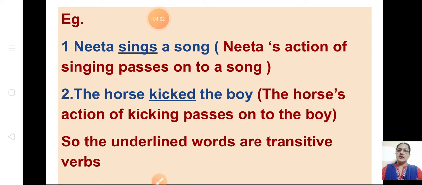The horse kicked the boy. The horse's action of kicking passes on to the boy. So the underlined words are transitive verbs. Hope you all understood transitive.